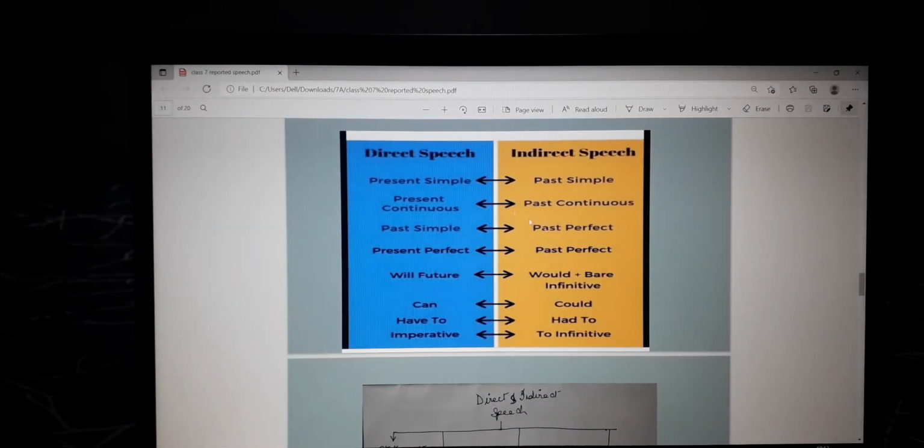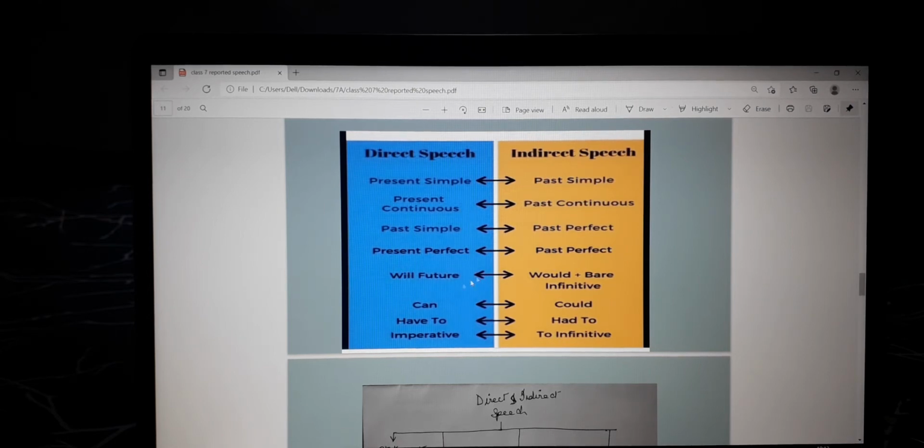Now, when you are changing a sentence from direct speech into indirect speech, if it is a simple present, then it will become a simple past. If it is a present continuous tense, it will become a past continuous tense. If it is a past simple tense, then it will become a past perfect tense. And if it's a present perfect tense, then it will become past perfect tense. Same will happen with the future.